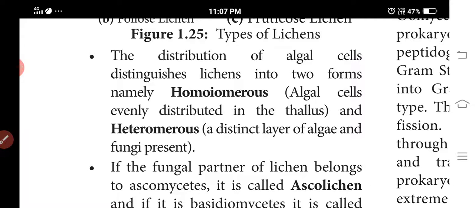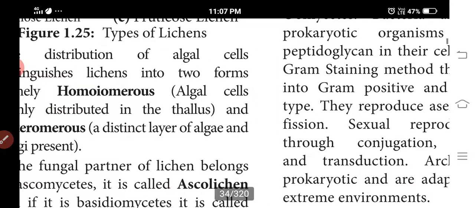Next, give a general account of lichens. Do you know that? So any doubt, you can ask me.